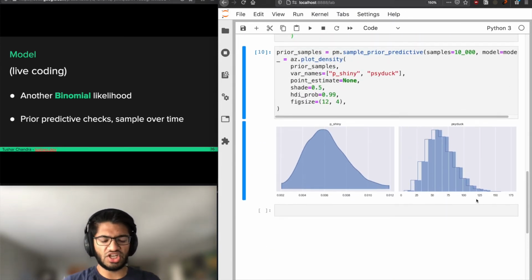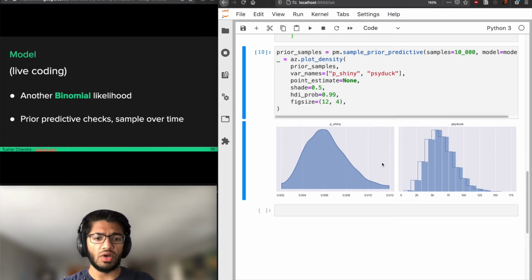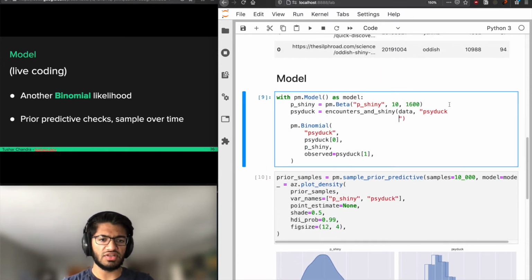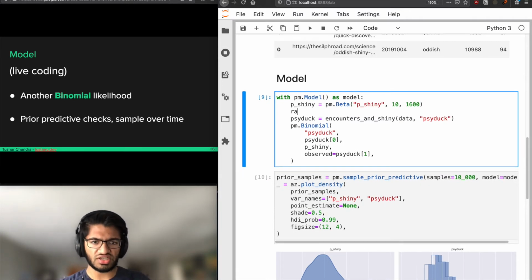So this presumes a shiny rate of somewhere under 1 in 100. One thing I want to note is that it's really hard to see what the actual shiny rate of 1 in n is. The reason is that we did everything in terms of the fractional shiny rate, but we can invert that and plot what the 1 over x value would be itself. We can do that in PyMC3 using this nice deterministic construct, so I'm going to call it the rarity.